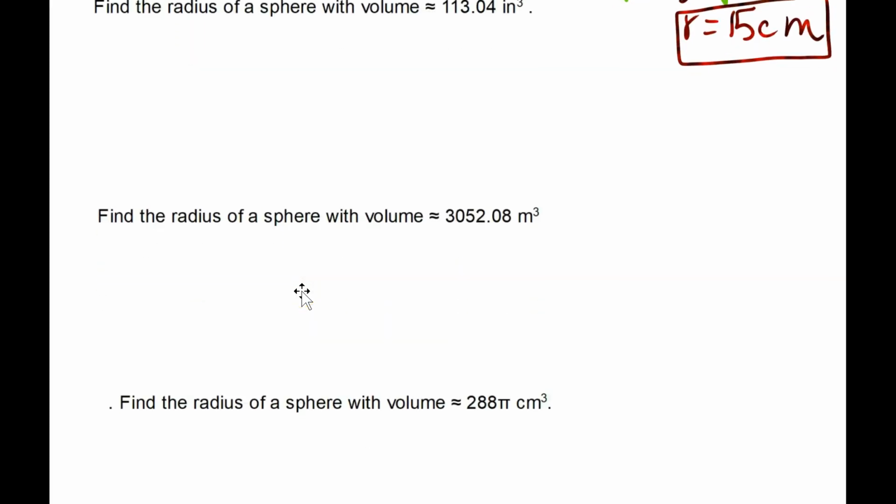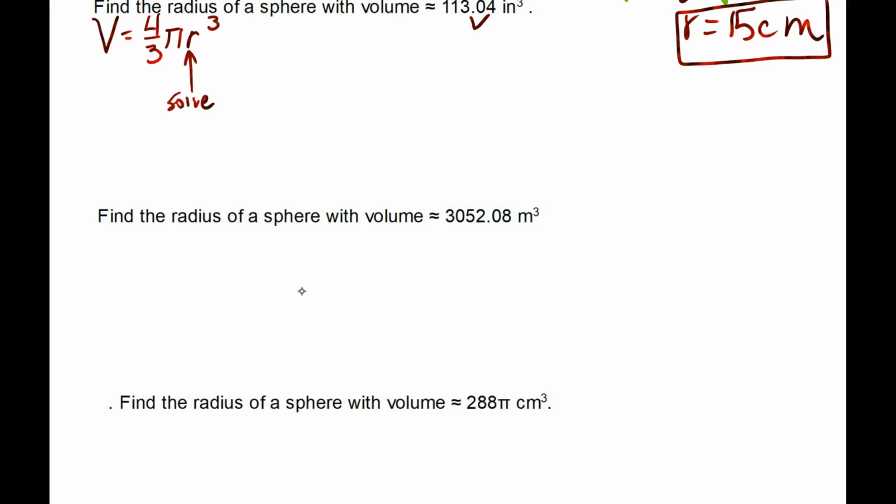We devour this stuff. Find the radius of a sphere with a volume of 113.04 inches cubed. So the sphere's formula is V is equal to 4/3 pi r cubed. I know my volume. I don't know my radius, so I'm solving for it.